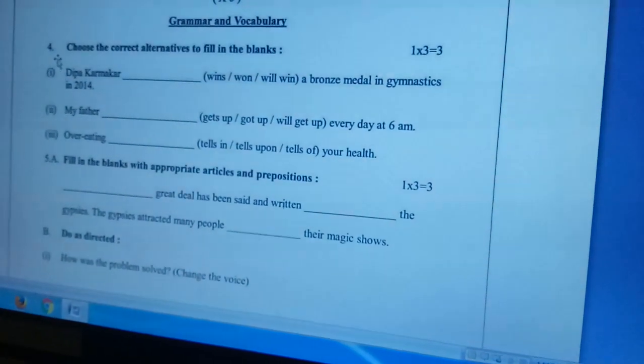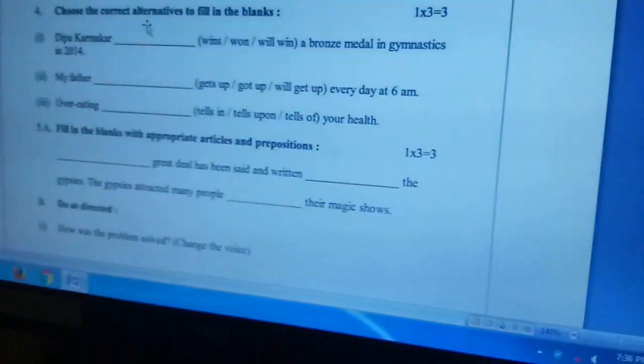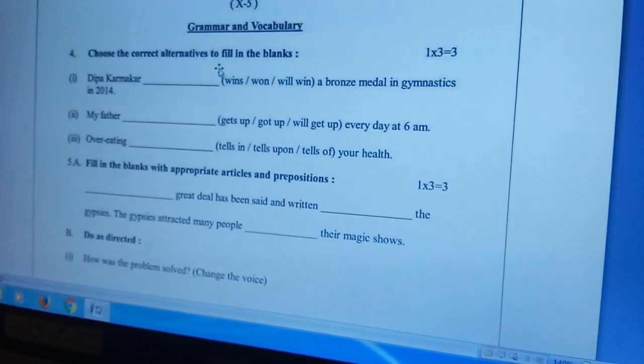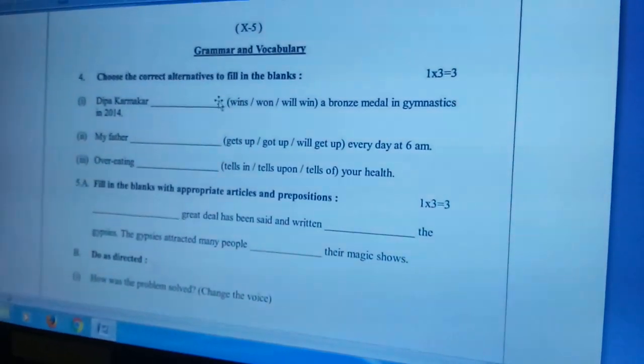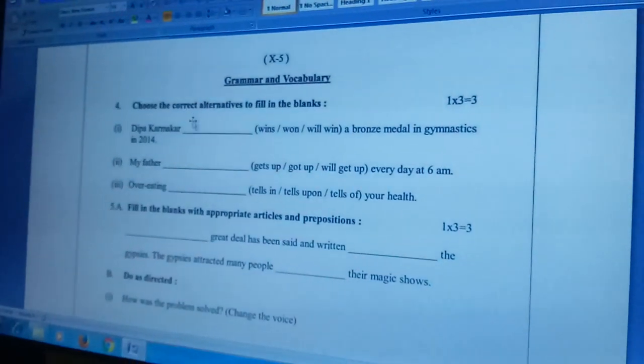So come to the first question, number 4. That is also some sort of MCQ, because you have to pick out the correct answer from the alternatives given.